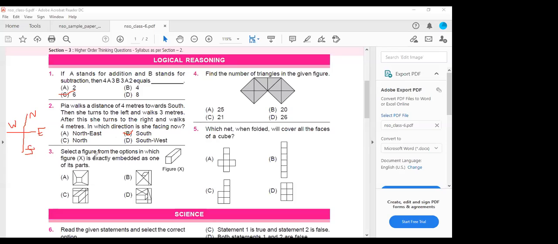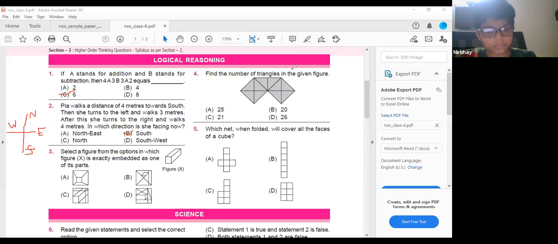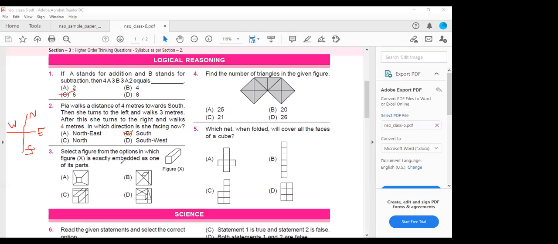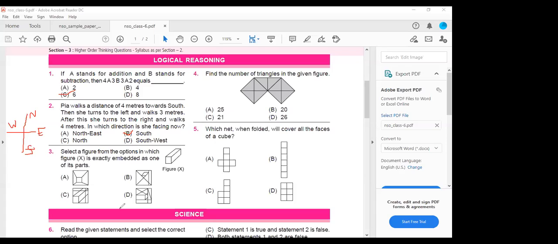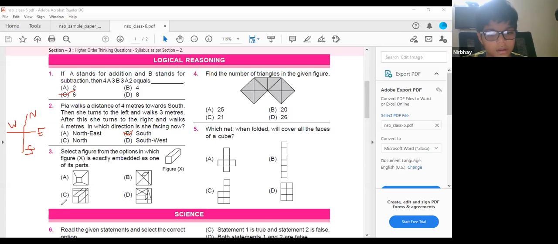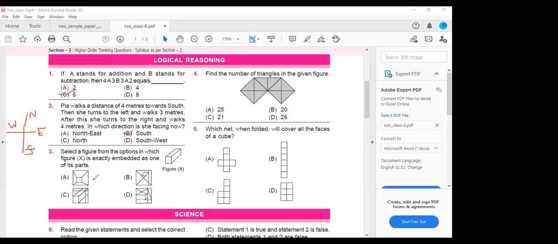Okay. Next. Yes, 6, Mashaurya, good. Select the figure from the options in which the figure X, this is the figure X, exactly gets embedded in one of the parts. Which of these figures? A, ma'am. See the shape. The shape exactly goes and fits into the figure. Ma'am, it's A, I think. A only fits, but the sides and all, the entire figure has to embed exactly.